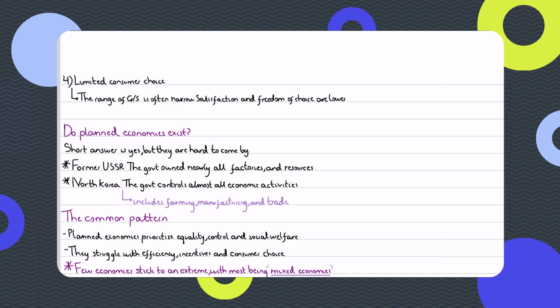And so this may result in inefficiency and complacency, and firms wouldn't really want to innovate and invest in research and development, because you don't have a profit motive. And also the majority of the workers would be underpaid, because the government is not going to pay some workers very high while others very low. The government doesn't want wage inequality, because wage inequality would create income inequality in society.